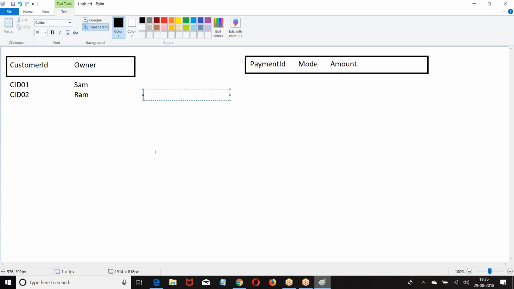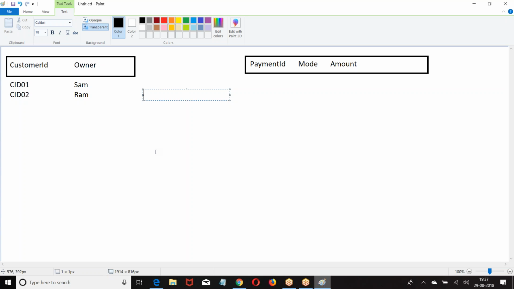Master detail is used to create a one-to-many relation. What type of relation is this? One-to-many. One record in one table has many associated records in another table. Let us say student, semester. One student has multiple semesters. Student, subjects. One student has multiple subjects and marks. Now customer, loan. One customer can have multiple loans. Credit card, payment. One credit card is there, but payments are many.